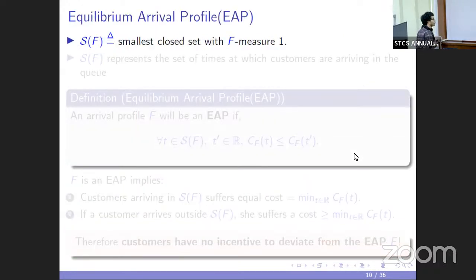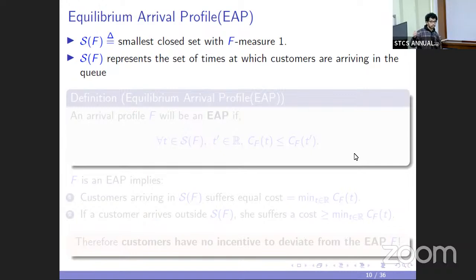And now I will introduce the solution concept of this game. Given any arrival profile, its support is defined as the smallest closed set which has measure 1 with respect to the arrival profile F. What this basically means is the support is given by the set of all those times at which customers are arriving into the queue.